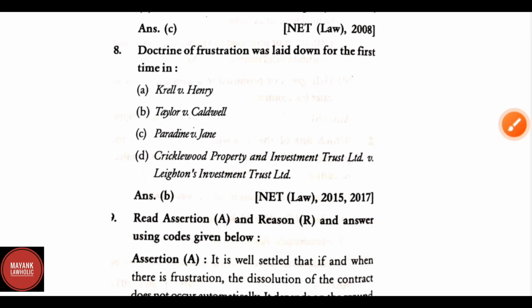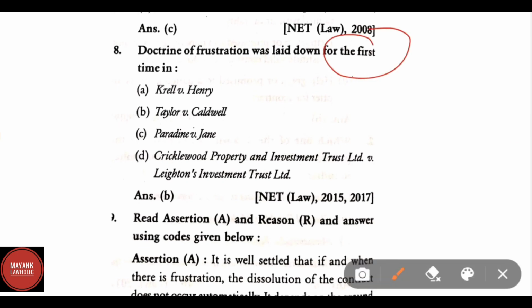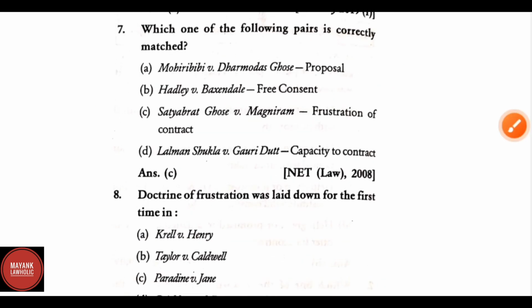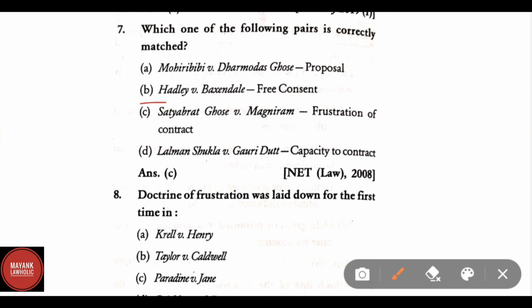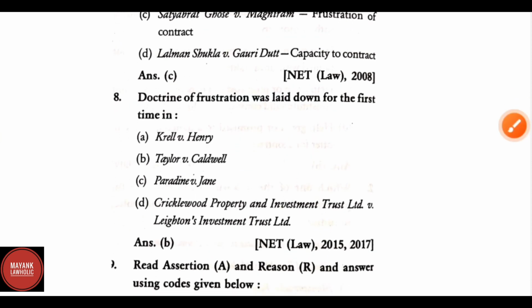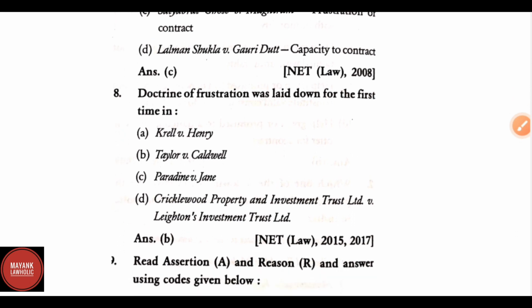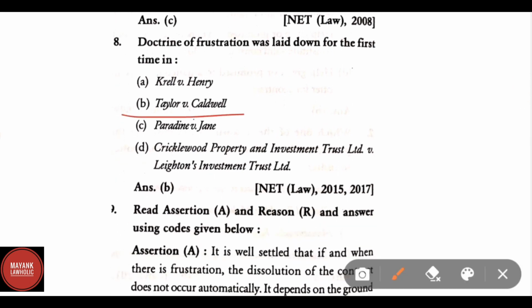Doctrine of frustration was laid down for the first time in Taylor versus Caldwell. For Supreme Court, if asked first time by Supreme Court, the correct answer will be Satyavrat Ghosh versus Mugneeram. But it is asking was laid down for the first time, then the correct answer will be Taylor versus Caldwell.